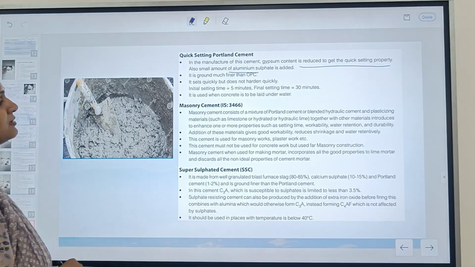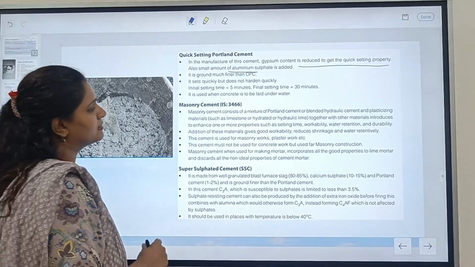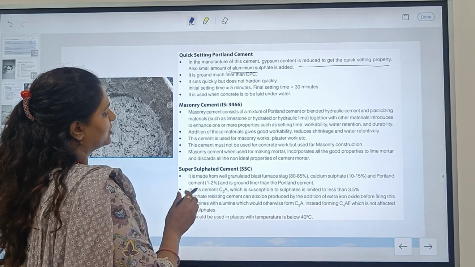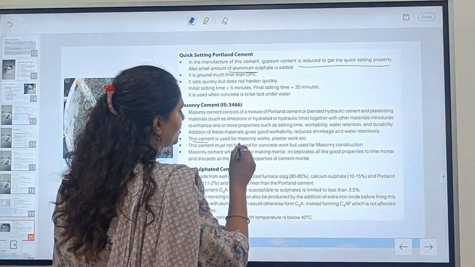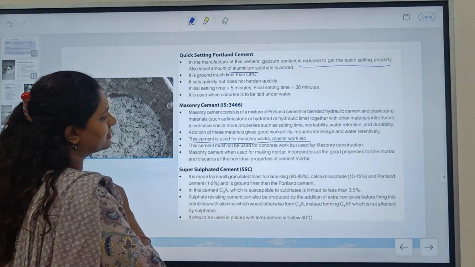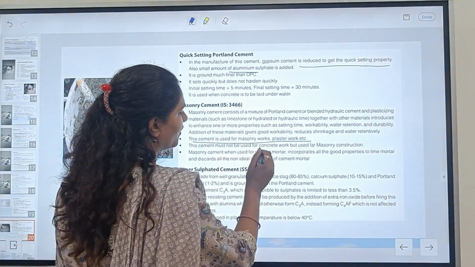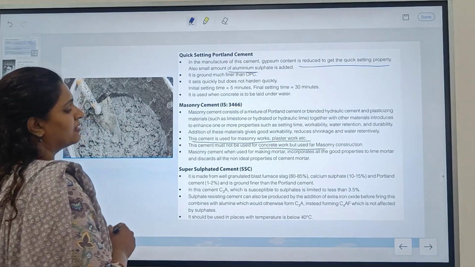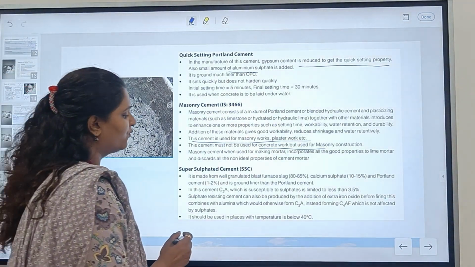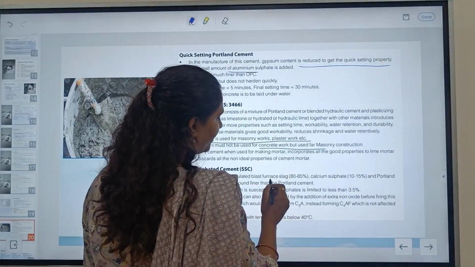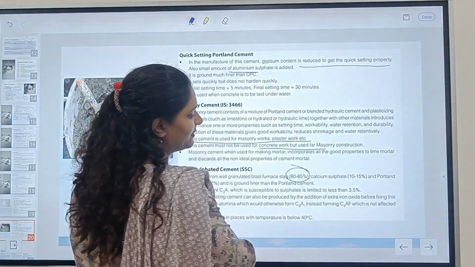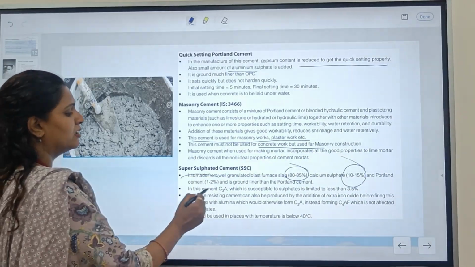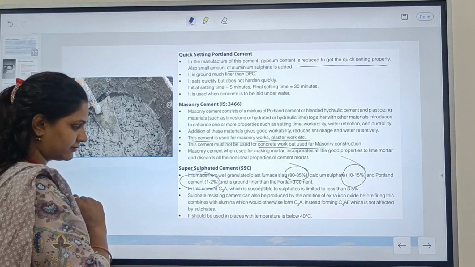Now, the next one is masonry cement. Masonry cement consists of a mixture of Portland cement or blended hydraulic cement and plasticizing materials. This cement is used for masonry work and plasters, and it is not used for concrete work. Now, the next one is super sulfate cement. It is made from well granulated blast furnace slag 80 to 85%, calcium sulfate 10 to 15%, and Portland cement 1 to 2%.